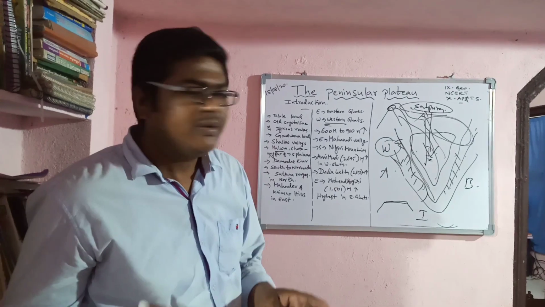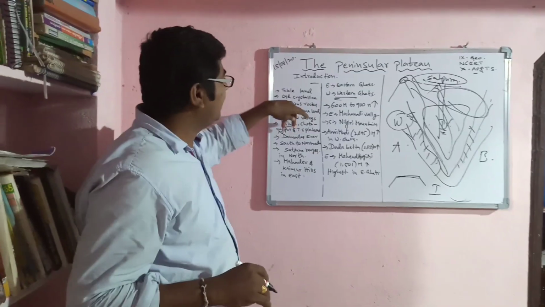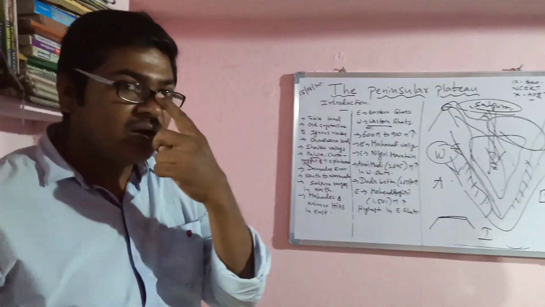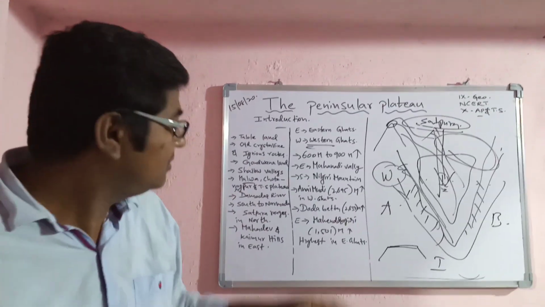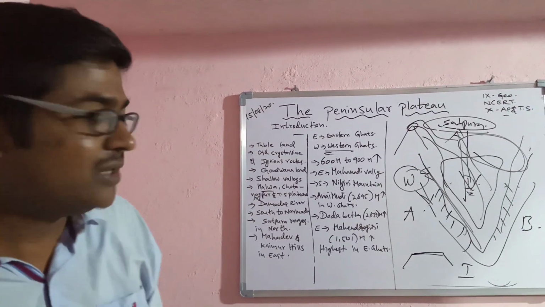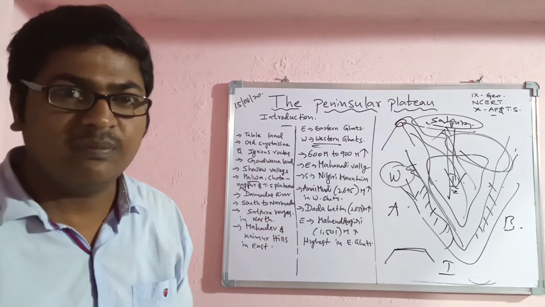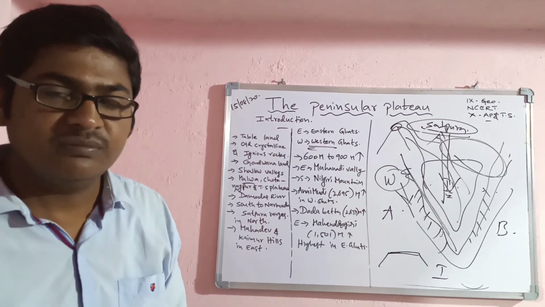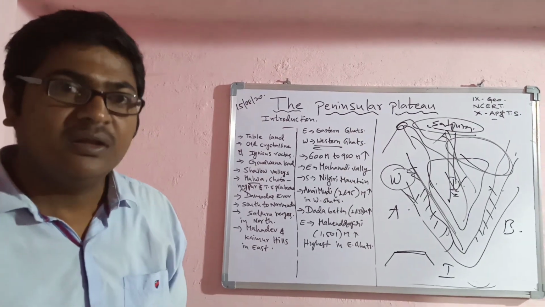Today, in this topic, we learned about what is a peninsula and what is called a tableland and how it is made. The Peninsular Plateau is nothing but the Deccan Plateau also. In that, some different plateaus are there: the Chotanagpur Plateau, the Deccan Plateau, which means the South Indian plateau, and after that, the Malwa Plateau.